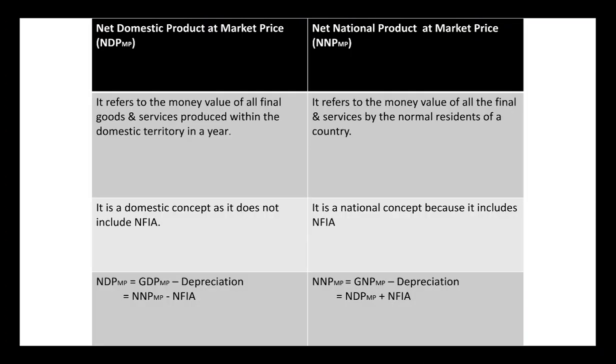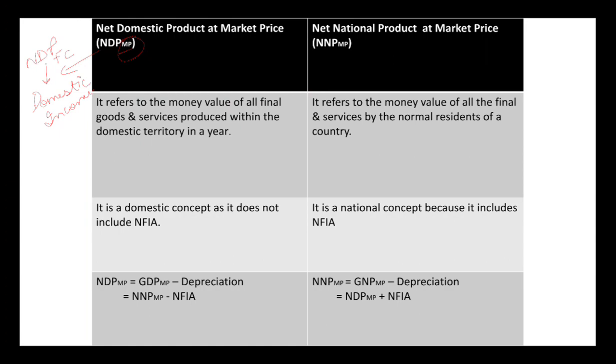Okay, so basic difference, because see, this is your domestic income. Always remember your domestic income is represented by NDP at, this is not MP, it's denoted by NDP at FC. This is your domestic income, not by MP. Okay, then the next one is your NNP at MP.